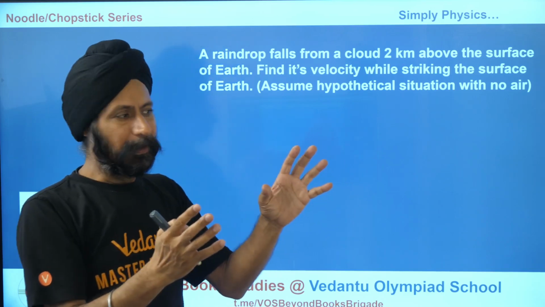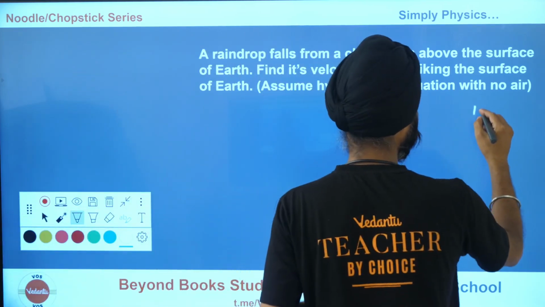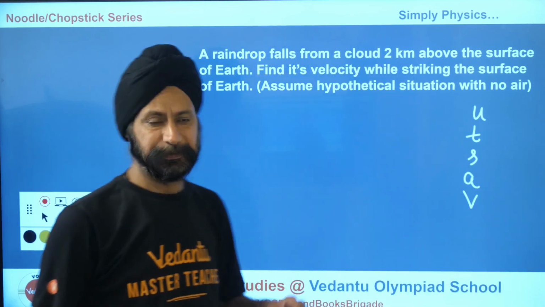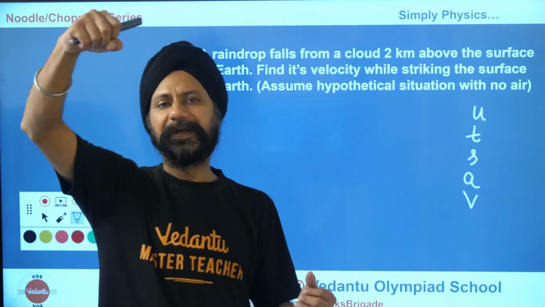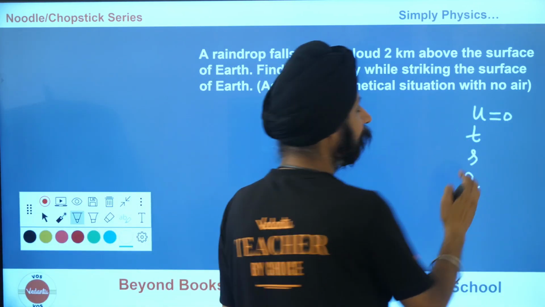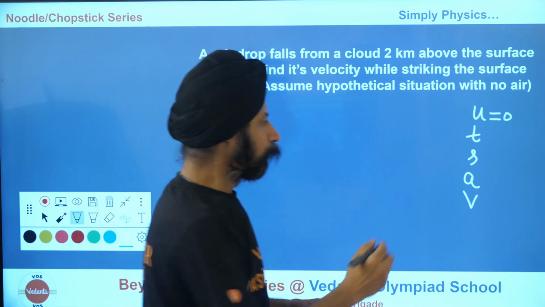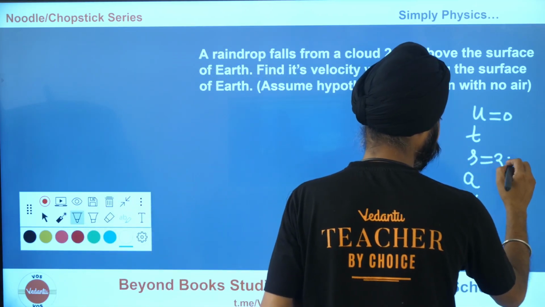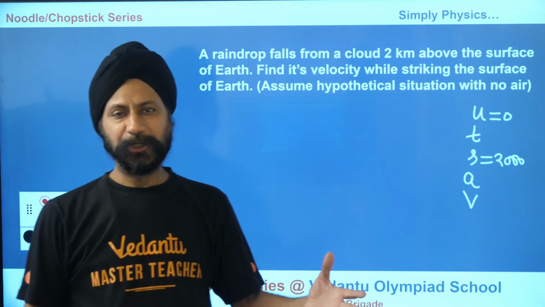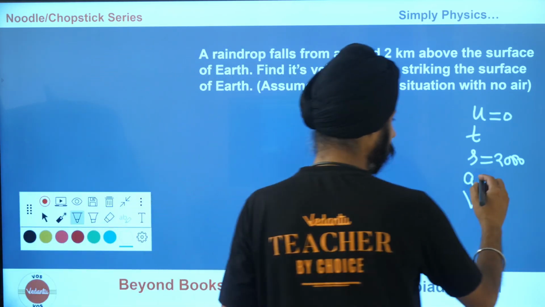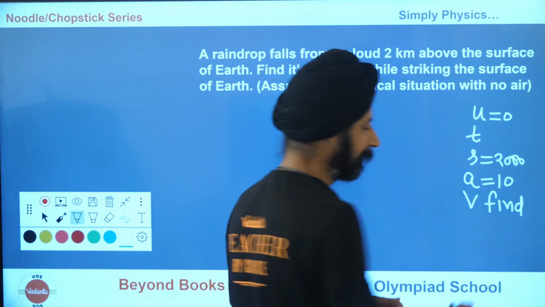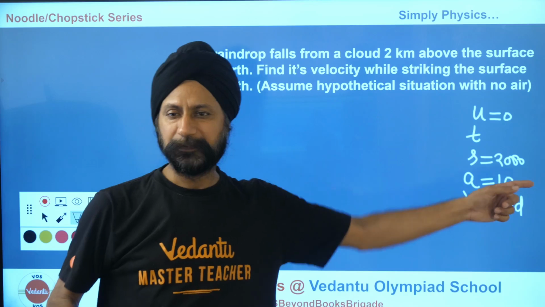This is about an accelerated motion where we can say utsav. What is utsav? Utsav are the five variables in case of accelerated motion. U stands for initial velocity. When the raindrop starts falling, there is no initial velocity. Now it falls 2 kilometers, as in 2000 meters. I'll not write the meter there, to save time. Now a is acceleration due to gravity, which is 9.8, but for now, to make it easy, let's take it 10, and we have to find the velocity achieved after traveling 2000 meters.